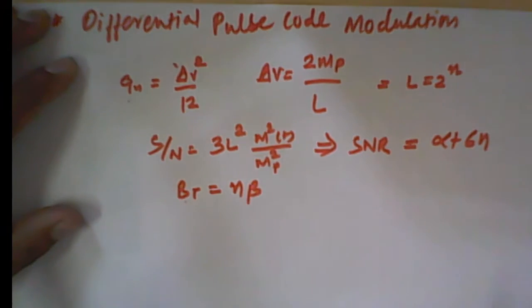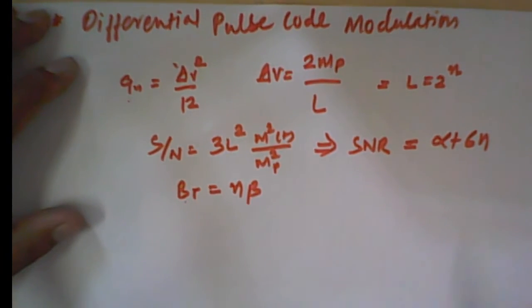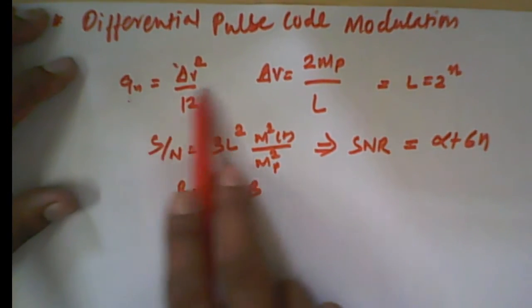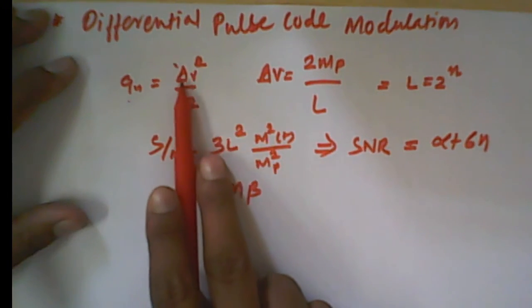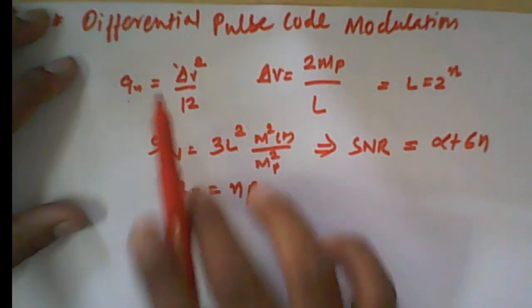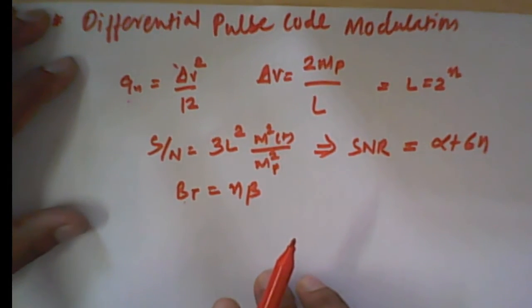So the more the number of bits, the more transmission bandwidth we require and the more signal to noise ratio there will be. One important observation is that the quantization noise is proportional to the quantization level, that is del V. So if this quantization level is more, then there will be more noise and less signal to noise ratio.